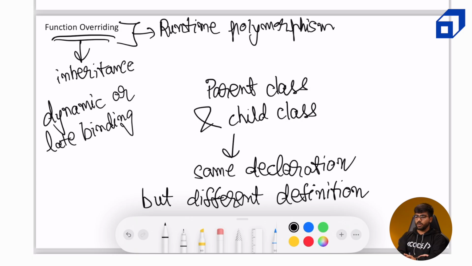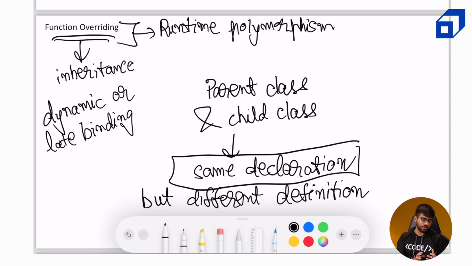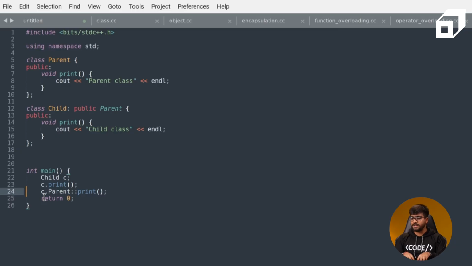So this is what function overriding is. Like, the declaration is same. If we compare it with overloading, in that the declaration was supposed to be different. Okay. The definition could or could not be same. The definition was not in contention at that time. And function overriding is possible only in inherited classes. So in this case, we would say that the print function in the child class is overriding the print function in the parent class.